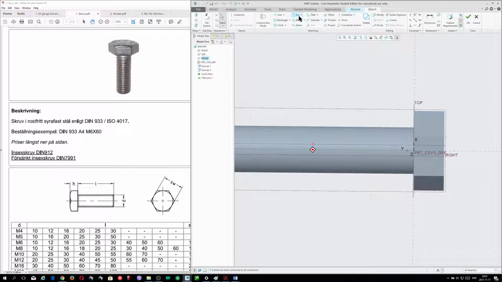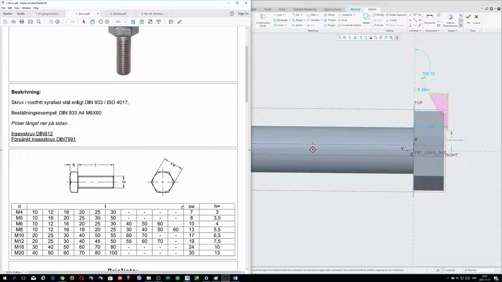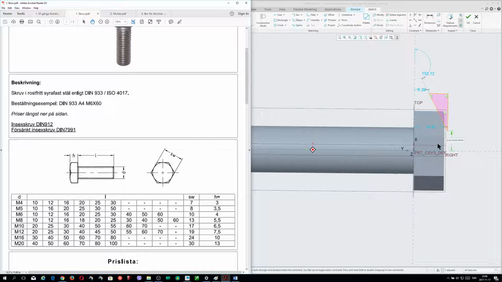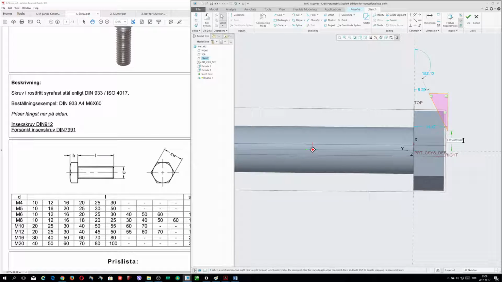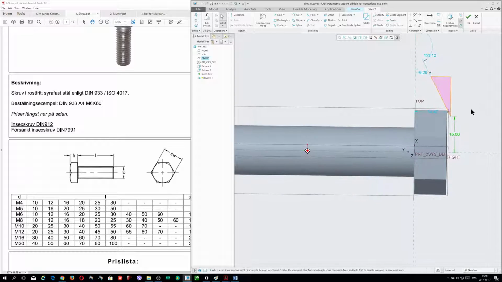So now I take a line here. I have a measurement. So now this distance here is SW divided by 2. SW is nothing, and 13 is the 30 divided by 2.